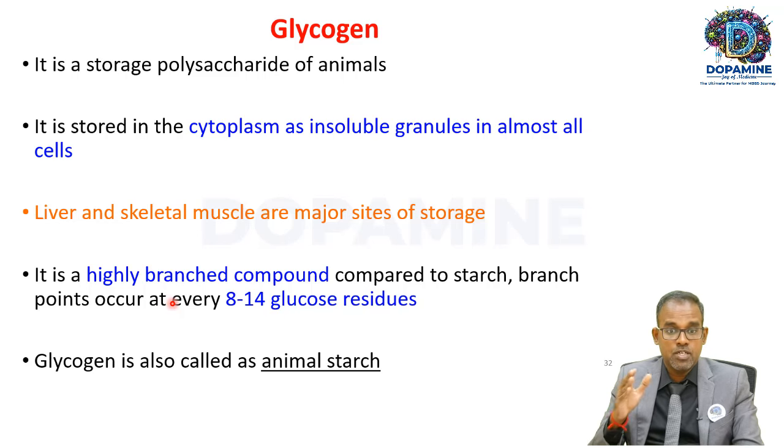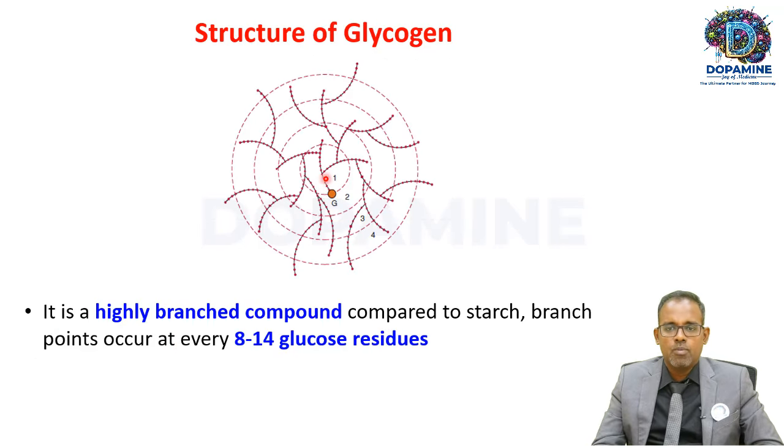That is why glycogen is also called animal starch.